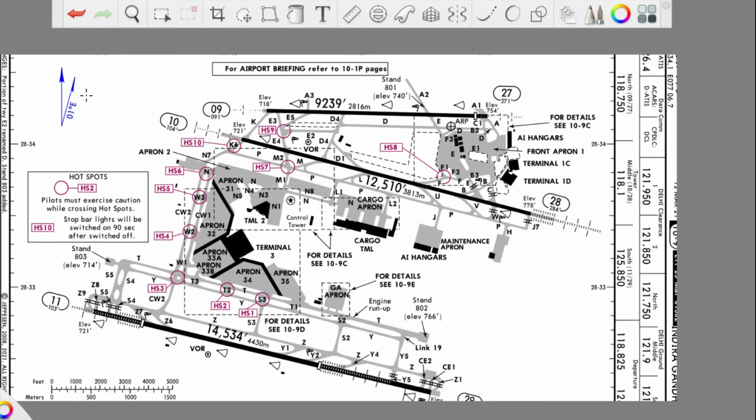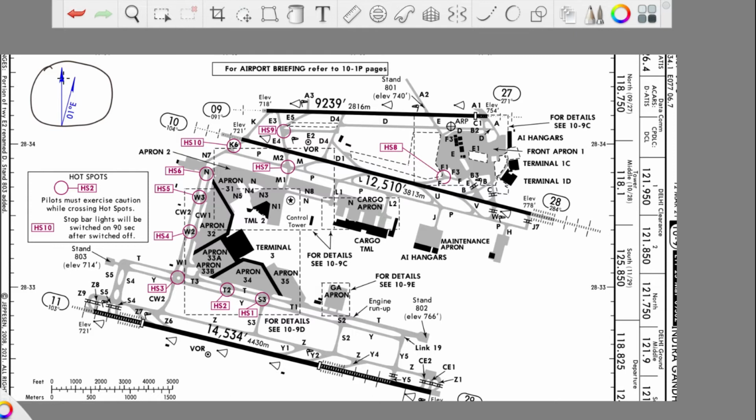You can go to this chart and on the left top or right top you can find one marking like this. Here at Delhi, it says 0-1 east. That means the variation at Delhi airport is 1 degree east.